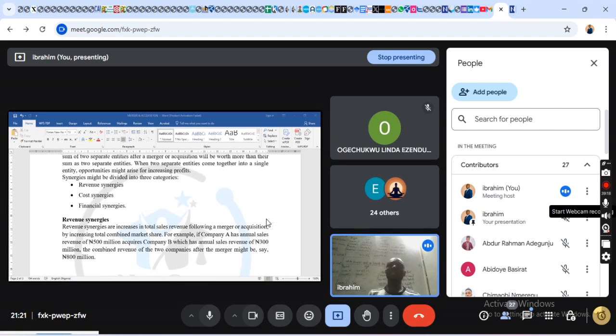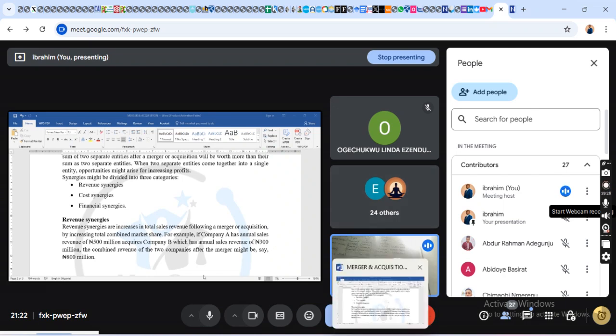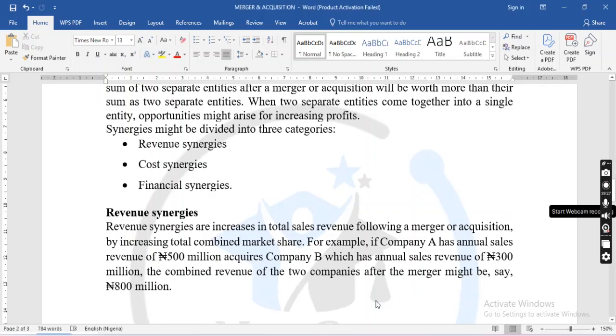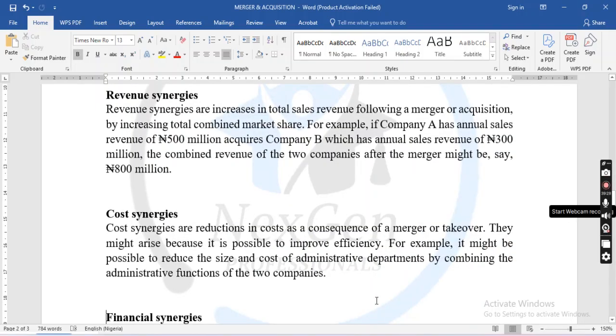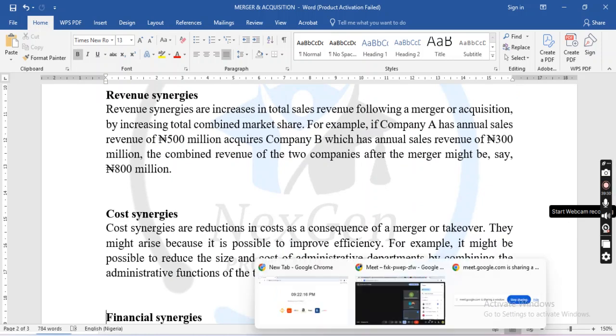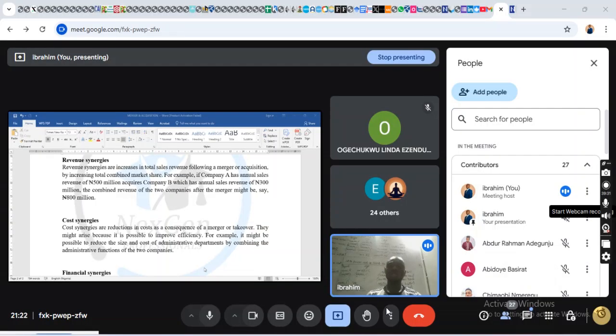Cost synergy means that when the combined companies come together, following a merger or acquisition, the administrative cost will actually decrease. Cost synergies are a reduction in cost as a consequence of a merger or takeover.